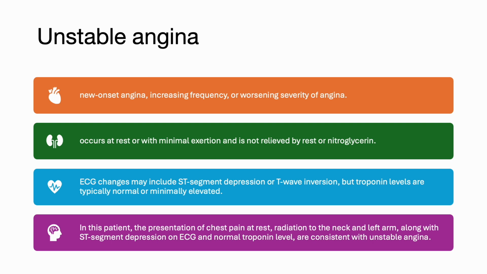EKG changes may include ST segment depression or T wave inversion, but the troponin levels are typically normal or minimally elevated. In this patient, the presentation of chest pain at rest, radiation to the neck and left arm, along with ST segment depression on EKG, are consistent findings with unstable angina.